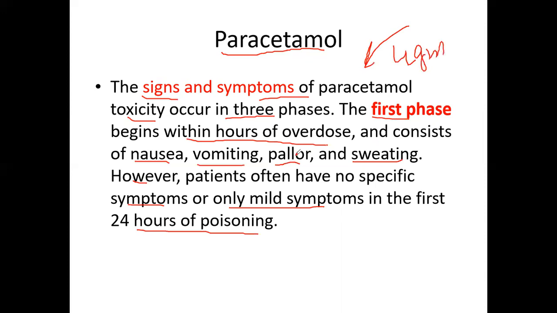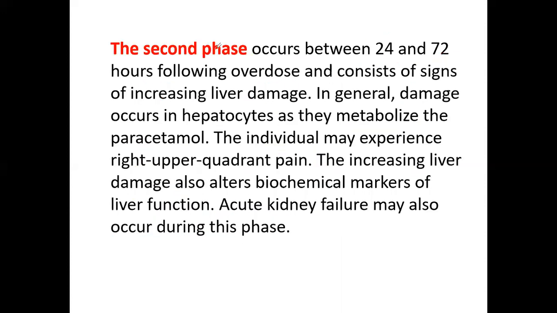Some of the clinical manifestations or symptoms of the patient will be GIT problems like nausea and vomiting, and also some other features like pallor of the skin and also sweating. But in some individuals, these symptoms may also not be present. That individual may experience some mild or moderate symptoms within the 24 hours of the paracetamol poisoning. So now let's proceed toward the second phase of the paracetamol poisoning or toxicity.